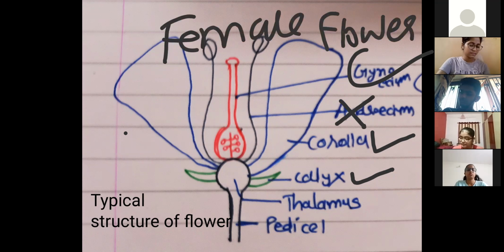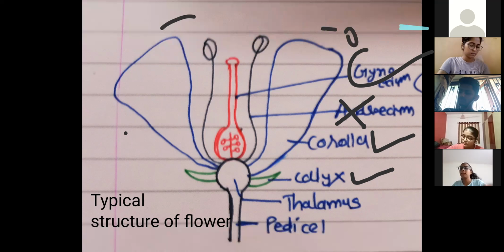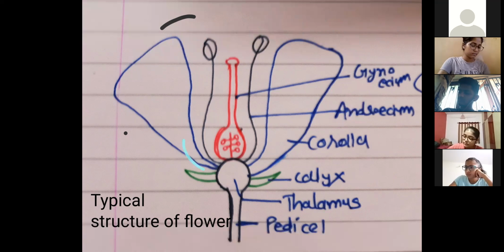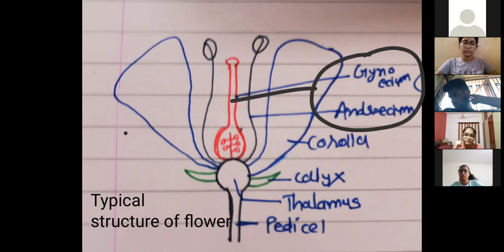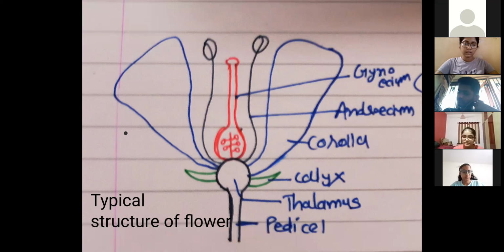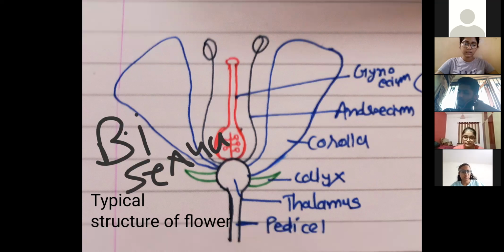I hope unisexual, male flower and female flower are clear. And if both whorls are present, meaning all 4 whorls are there, then we call it bisexual.